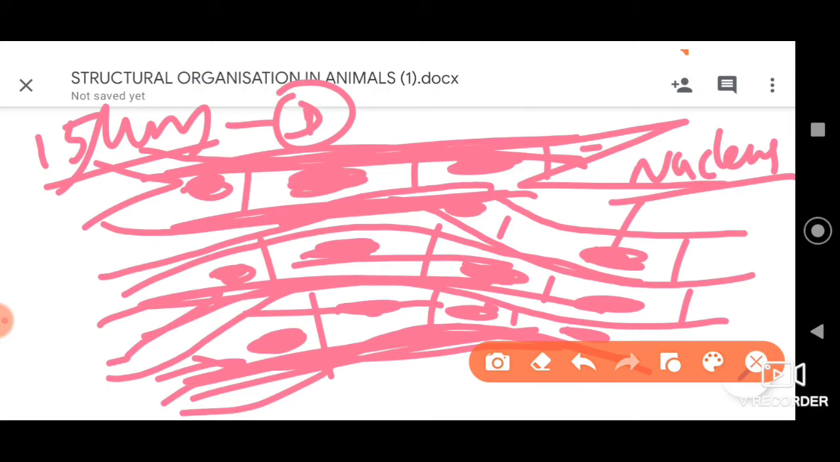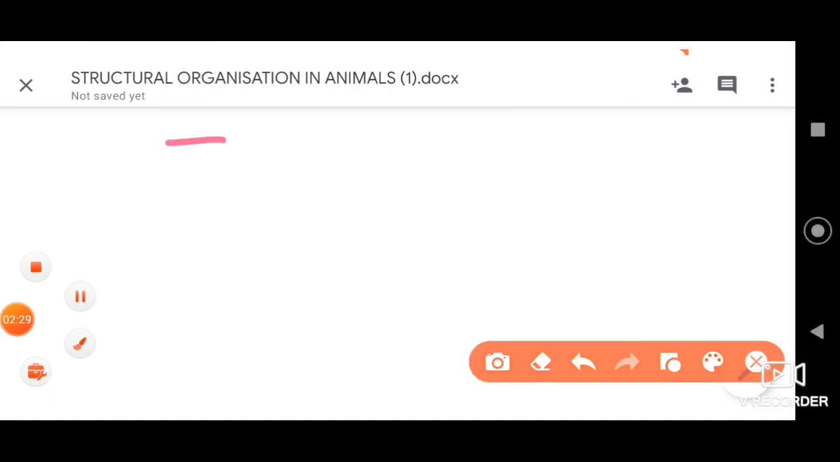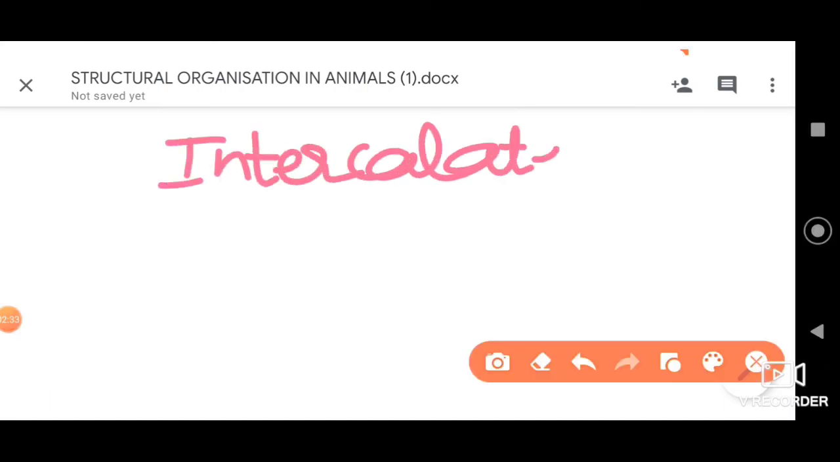Let me tell you that these cardiac muscle fibers measure approximately 15 micrometer in their diameter. And between the cells, as you can observe here, there are intercalated discs. This one cell is separated by an intercalated disc. This is one cell separated by an intercalated disc. So intercalated discs separate the cells, and they are represented there.